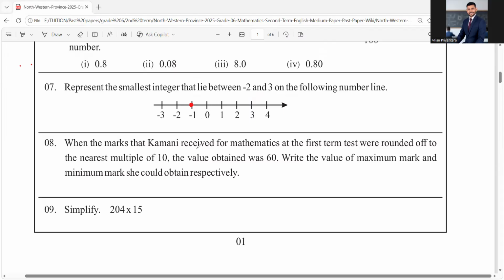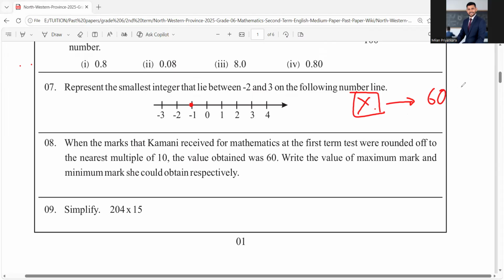When the marks that Kamali received for mathematics at the first term test were rounded off to the nearest multiple of 10, the value was 60. Let's say she had a mark, we don't know that. When that was rounded off, 60 comes, right? Because 60 is not the real value, 60 is the rounded value. We don't know the real value, right? Write the value of the maximum mark and the minimum mark she could obtain respectively. So first you need to find the maximum mark.